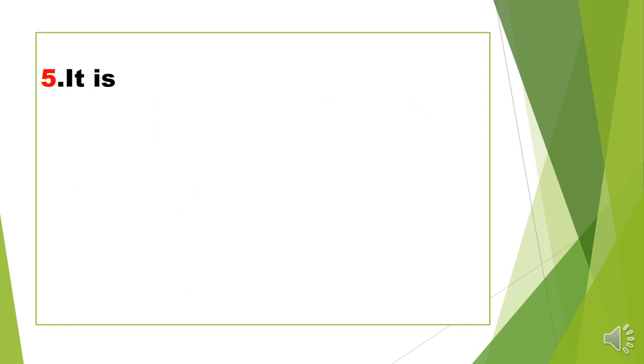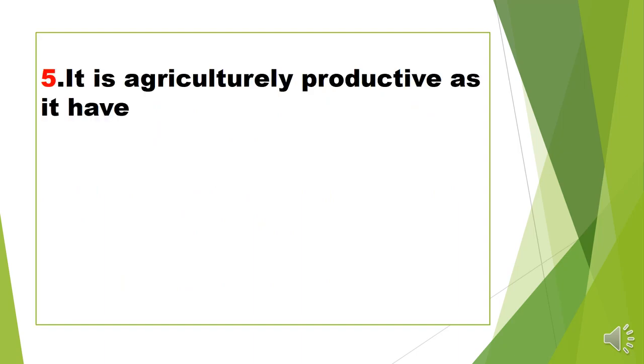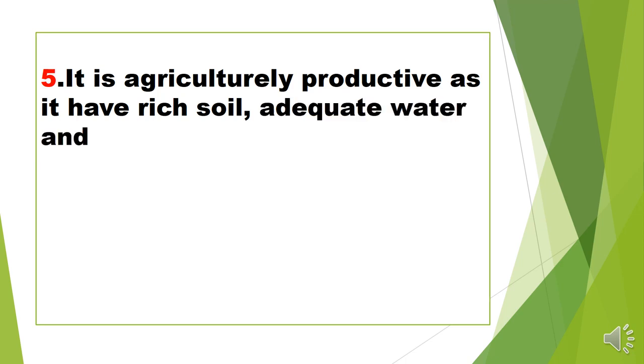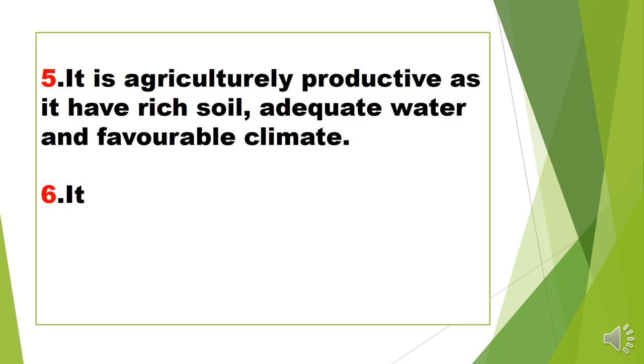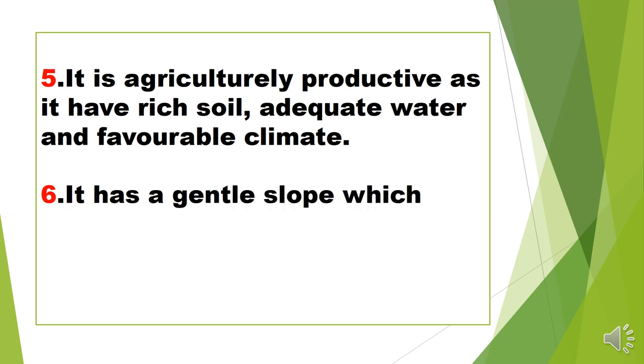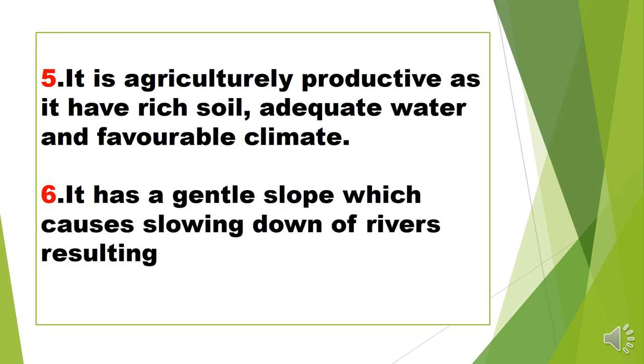Next, it is agriculturally productive as it has rich soil, adequate water and favorable climate. The northern plain area is very suitable for agriculture because it has rich alluvial soil, adequate water facility and favorable climate, and it has a gentle slope. This very light slope slows down the rivers, resulting in riverine islands. When many rivers come from the Himalaya and enter the northern plain area, they form riverine islands.